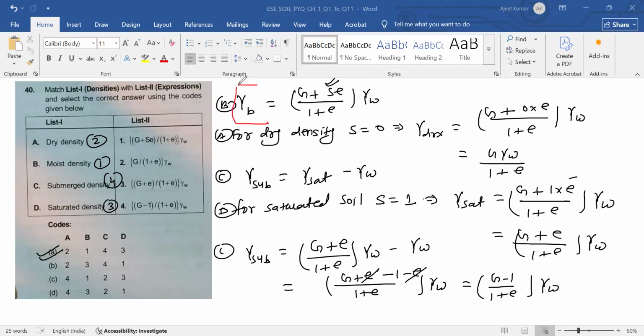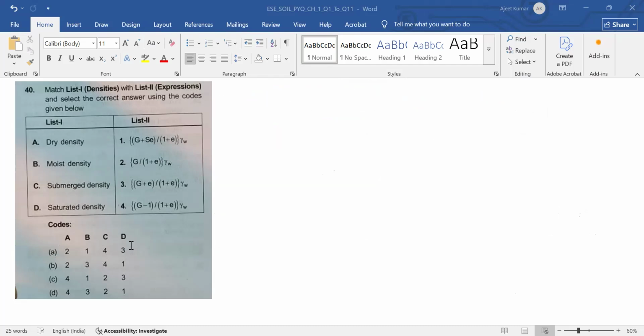You must remember. In this formula, for dry state put S equal to 0. For submerged state, saturated state, put S equal to 1. And you will get all these formulas. Okay. So remember this formula. Now next question is question number 41.